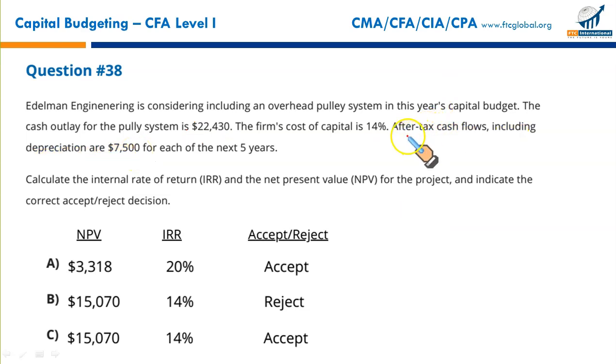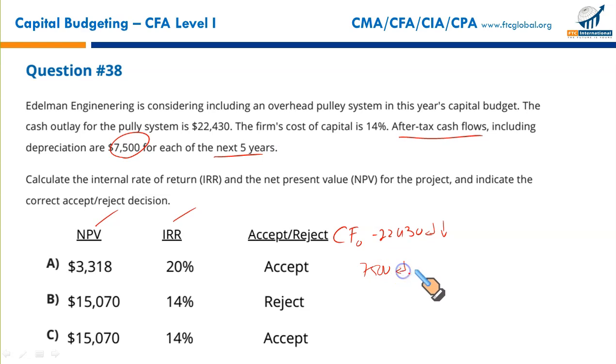He has given you after-tax cash flow. It means it is after-tax cash flow. Now, what do we need? We need to calculate NPV and IRR. Good question that requires you to do both computations side by side. Let us lay down our working. Cash flow at year 0 is negative 22,430. Then enter the down arrow key. 7,500 is the cash flow coming for the next 5 years. 7,500, enter down arrow key. The frequency of cash flow is 5. Enter down arrow key.